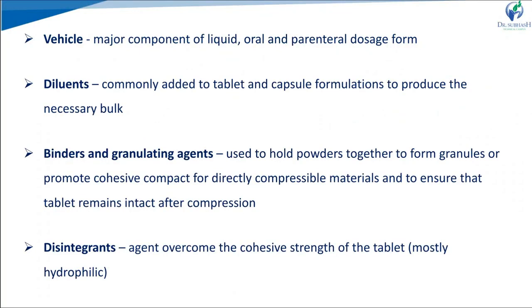So some examples of excipients or ingredients that we generally use in the formulation part. Vehicle is the component of liquid oral and parenteral dosage forms. The vehicle directly affects the rate of absorption, depending on the miscibility of that vehicle with the biological fluid. A water-miscible vehicle increases rapid absorption, for example, propylene glycol.